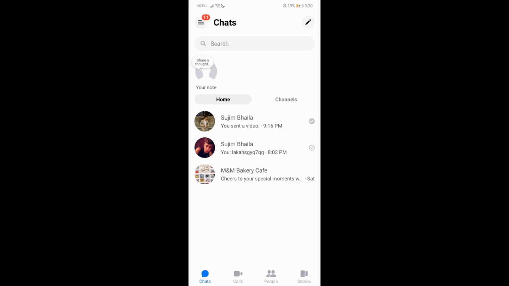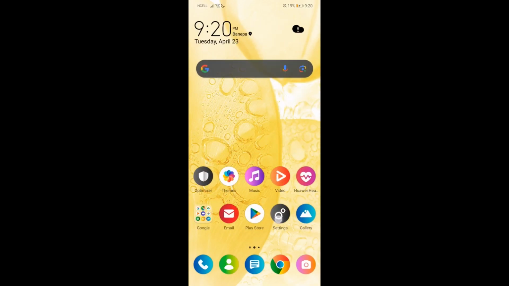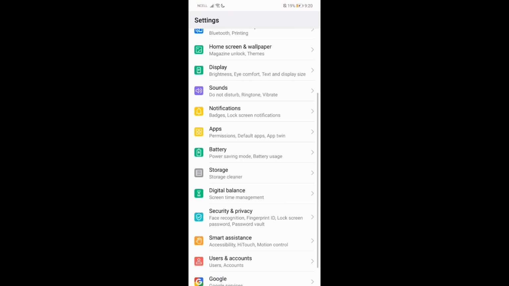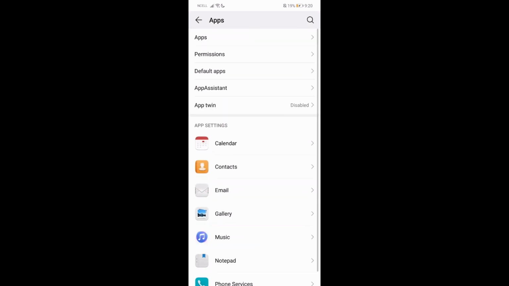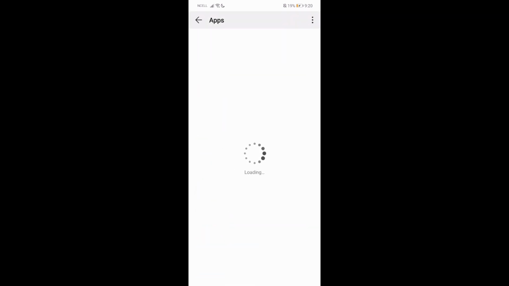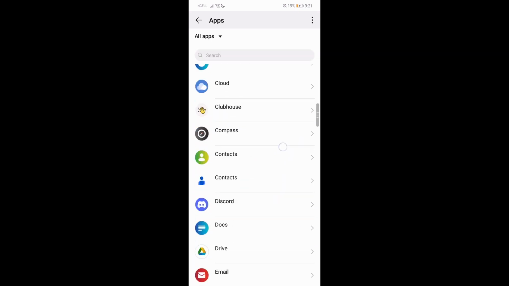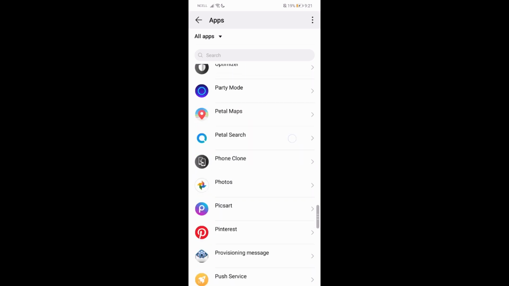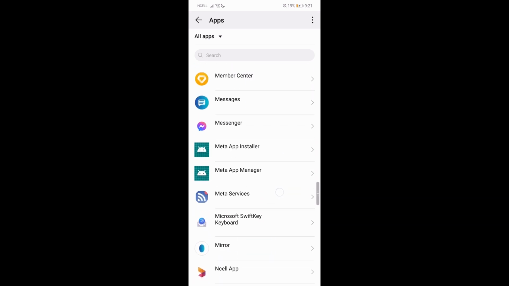So firstly, what you're going to be doing is, as I'm on my Android device, I'm going to be teaching you with an Android version. So just go to your settings and find apps, and then go to apps. Let it load. Have some patience, guys. Once you are over here, you can just go to Messenger from here. So I'm just going to find Messenger from here, and it's over here.